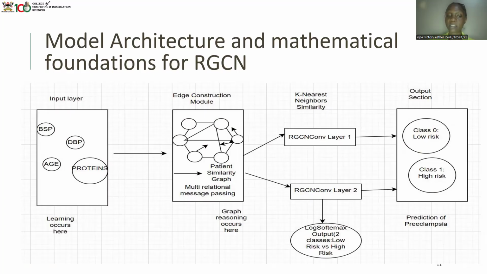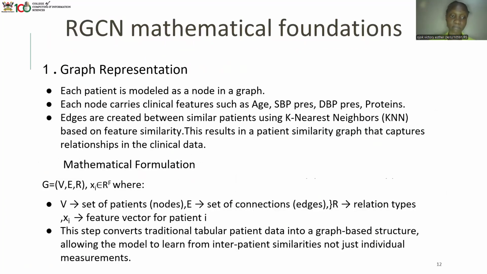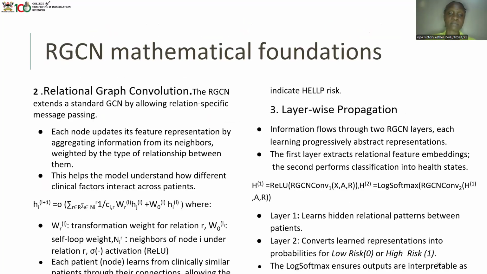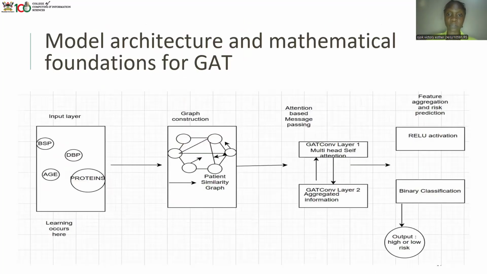So RGCN basically learns the relationships between every patient and learns from them, and then it gives you that output of either low risk or high risk. Each patient is a node, and each node carries the clinical features. And then the edges are created between the similar patients using KNN, and this results in a patient similarity graph that captures the relationship of the clinical data. So those are the mathematical foundations of RGCN.